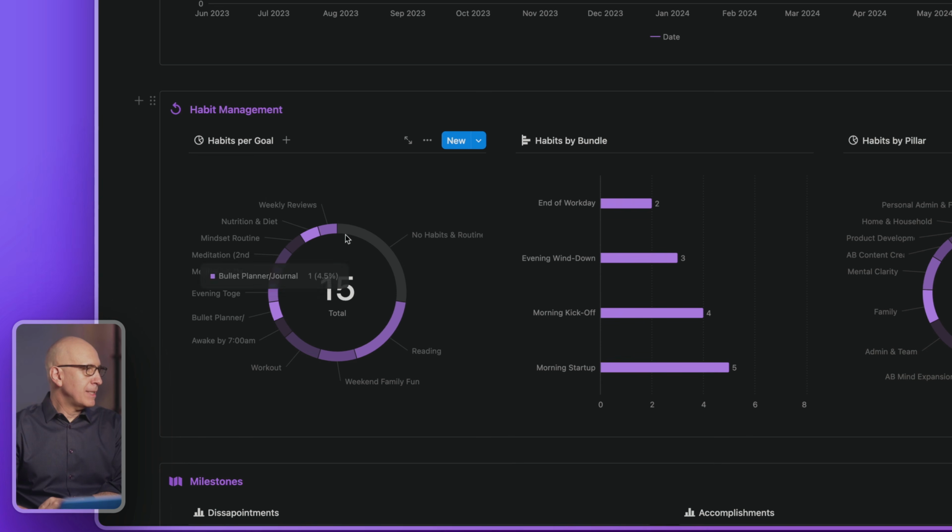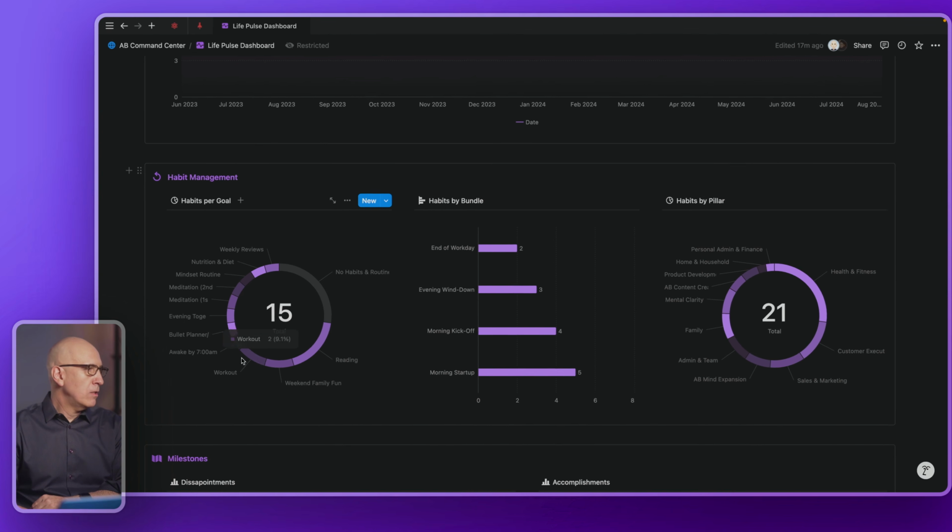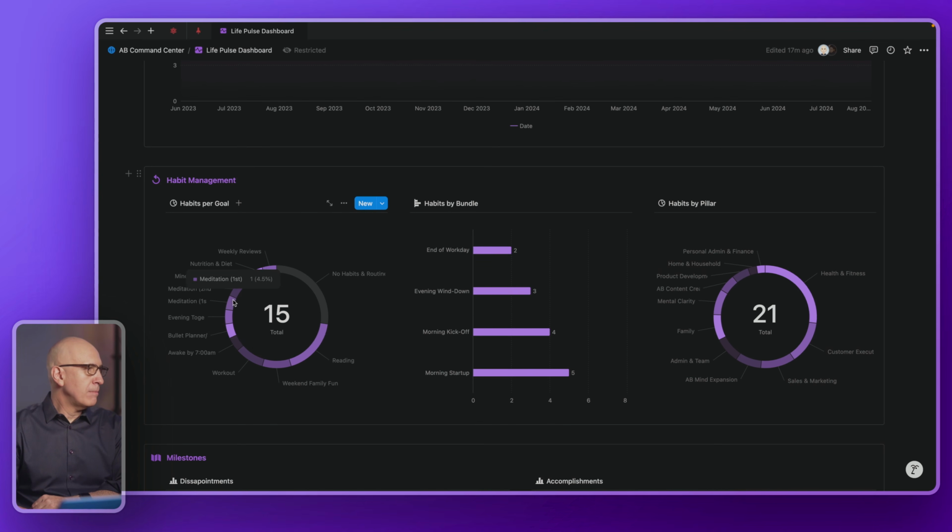And this just gives me a sense of which are, like this one down here, reading is fueling 4 different goals because it's bringing in ideas and knowledge to implement there. Weekend family fun is advancing 2 of my active goals. Working out is advancing 2. And then many of these are just advancing 1. So it's just a nice little glimpse of which are more productive habits in the sense of advancing your goals.